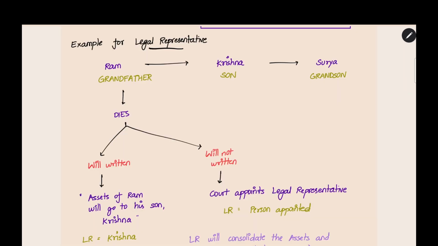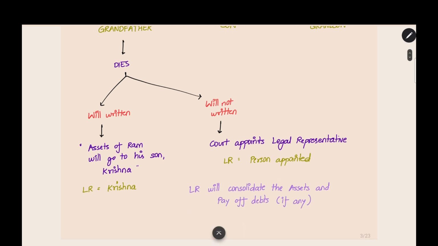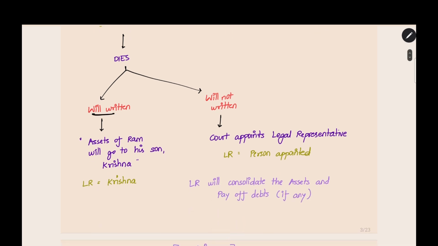For example, let us take a family. Ram is the grandfather and Krishna is his son. Surya is his grandson. Now, Ram is a grandfather, already in old age. Unfortunately, he dies. When he dies, there are two types of situations which may happen. He may have written a will, or he may not have written a will. When he writes a will, it will be written that the assets of Ram, the grandfather, will go to his son Krishna. Then Krishna will have all the assets which belonged to Ram during his lifetime. In this case, the legal representative will be Krishna.